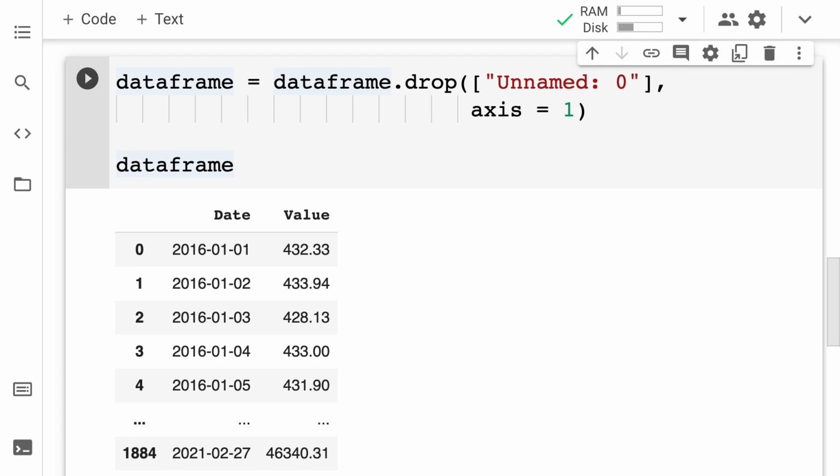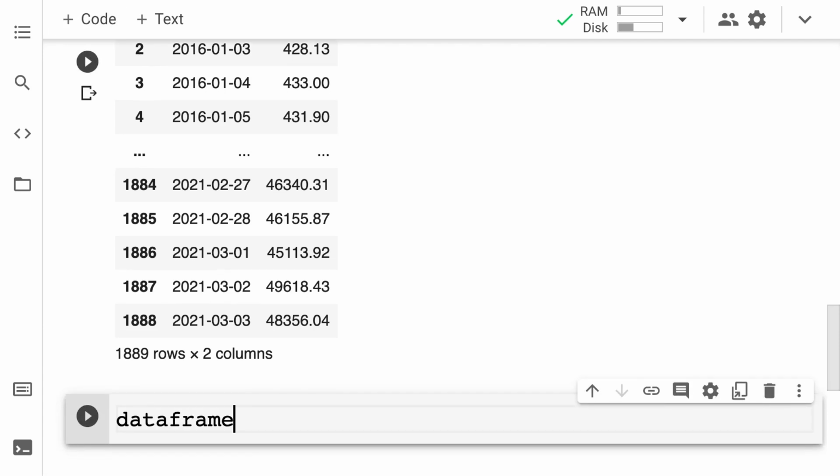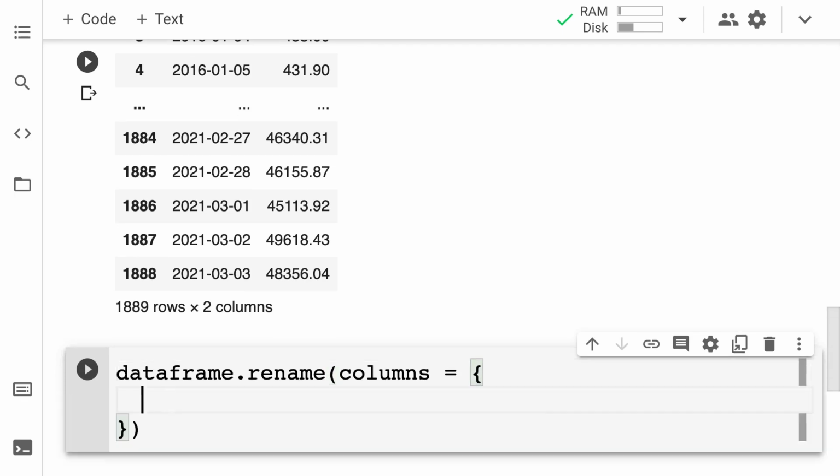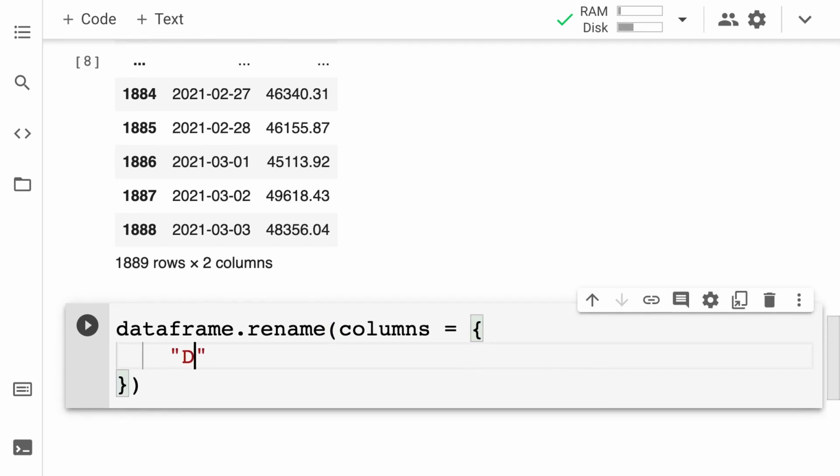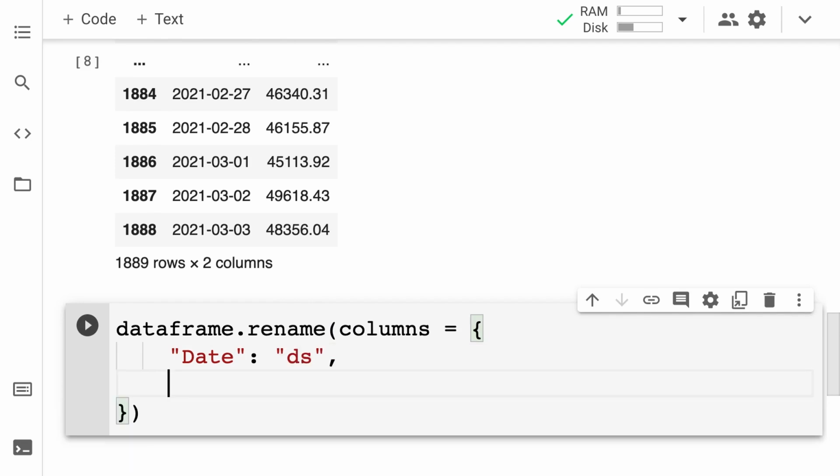Awesome. Okay, great. Now that we have converted our data frame, next we can format our data for Facebook Prophet. So I am going to change the date and the value column names. Let's go ahead and make a new code cell here. We're going to take our data frame and use the rename function. Here, I'm going to pass in a columns argument. This refers to the columns I want to rename. The key is the original name and the value is the new name. So for Facebook Prophet, we have to convert date to DS and we have to convert value to Y.